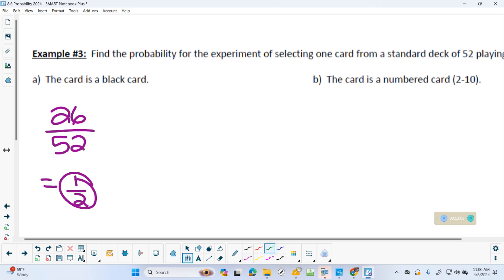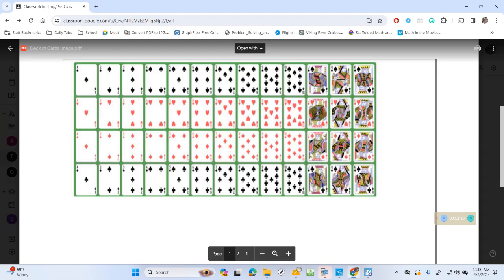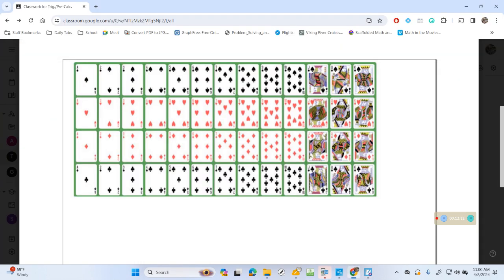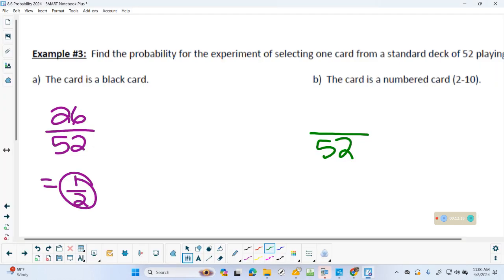Card is a numbered card. I'm going to put the 52 in. 2 through 10. So I could pull up the picture, numbered card, 2 through 10, and start counting. I don't know if I really want to count them all. Or let's do this. 2 through 10. How many cards are there? 2, 3, 4, 5, 6, 7, 8, 9, 10. How many are there? 9.